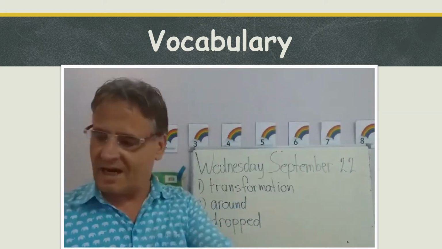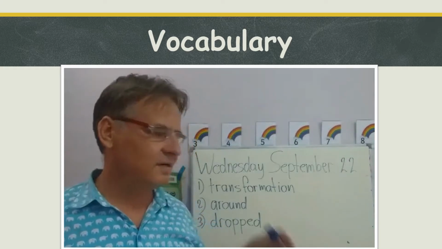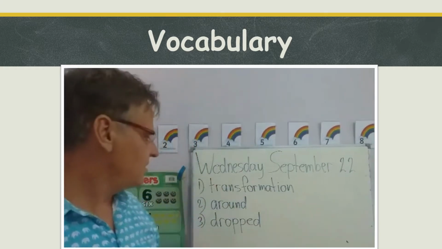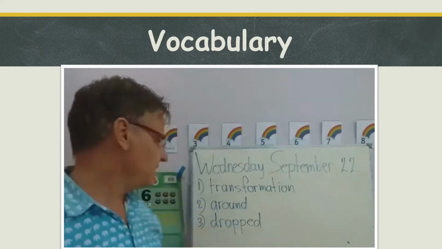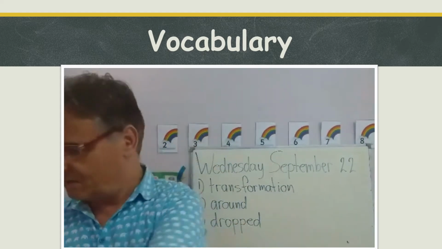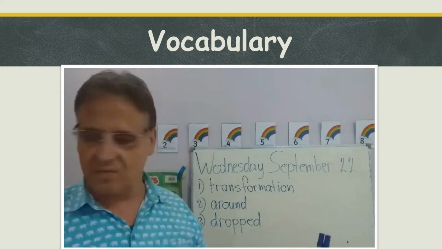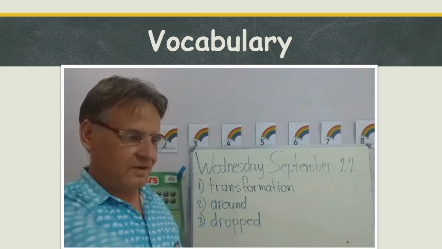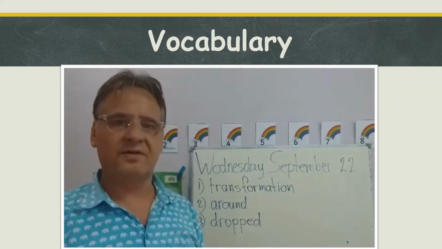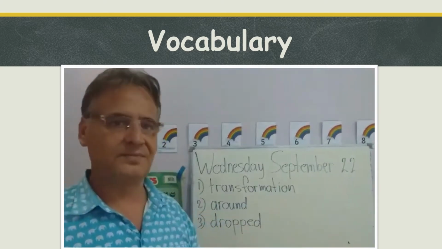That means they are near me, in front of me, beside me, maybe behind me. It doesn't mean they're in a circle because round means circle, right? So it doesn't mean they're in a perfect circle around me. It means they are close to me and on more than one side. If they're only there, I can say, oh, it's in front of me, right? But if it's more, it's around me.